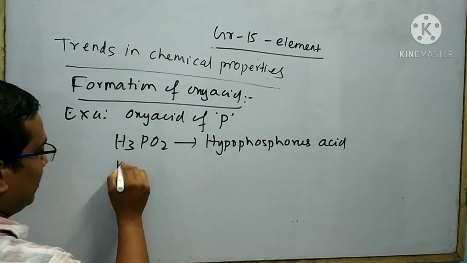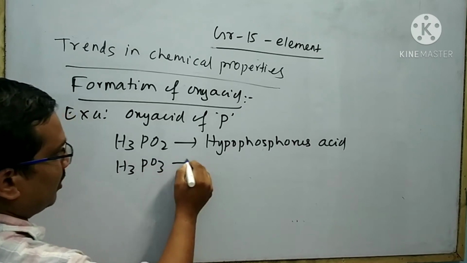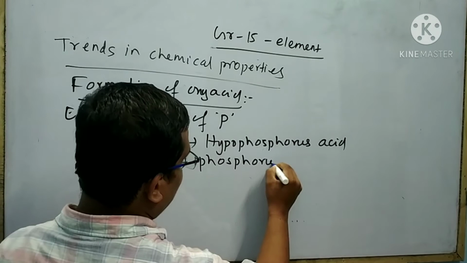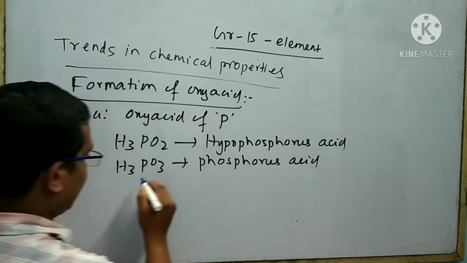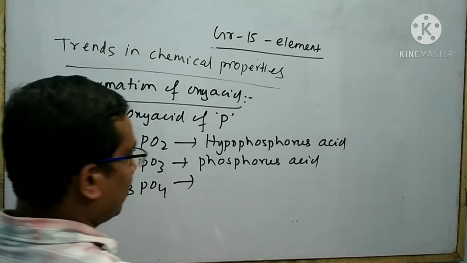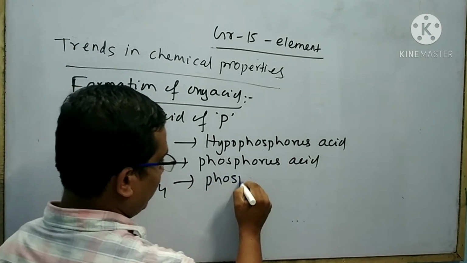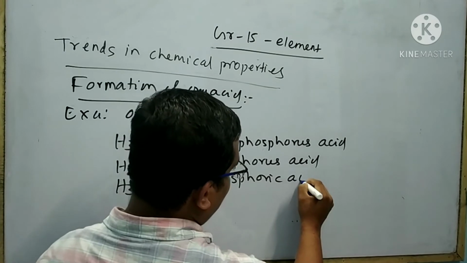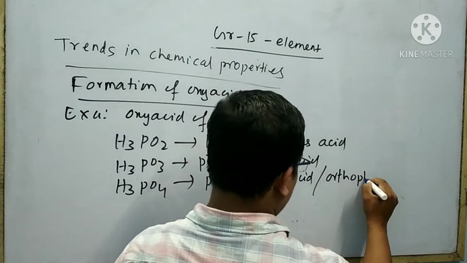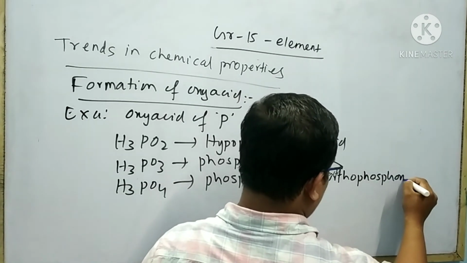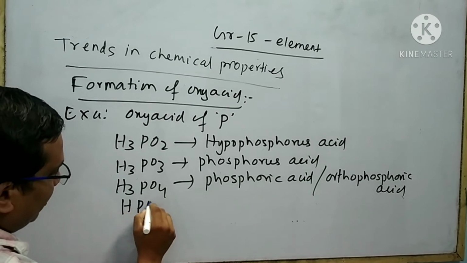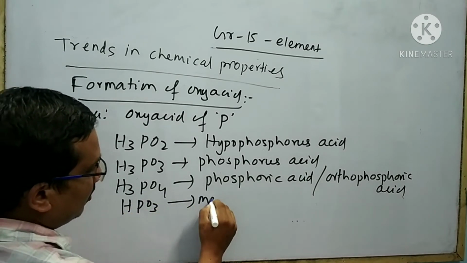Next is H3PO3, that is called phosphorus acid. Next is H3PO4, that is called phosphoric acid. It is also called orthophosphoric acid.